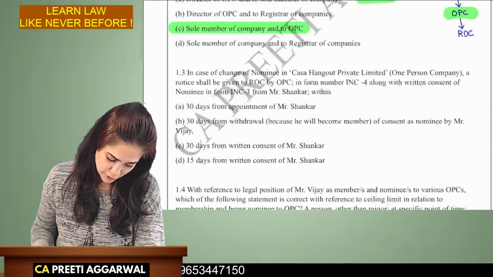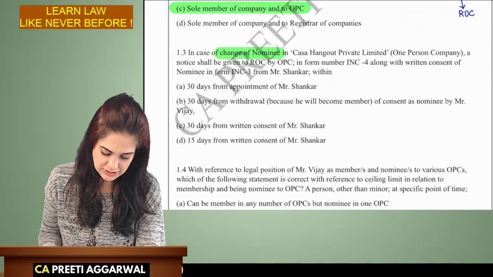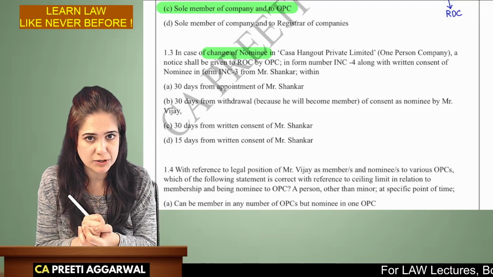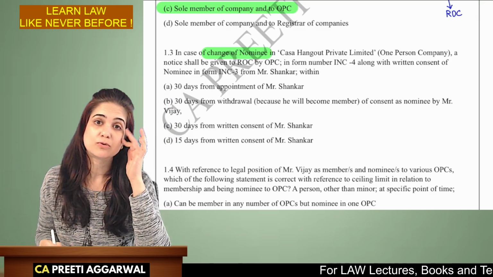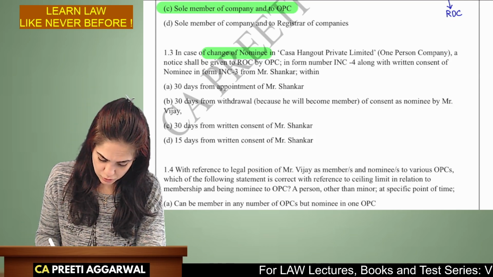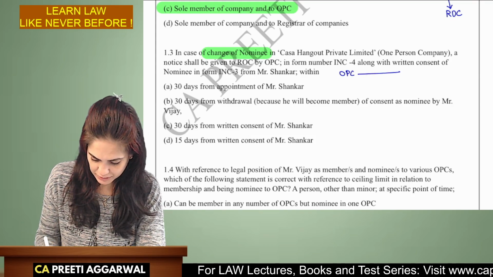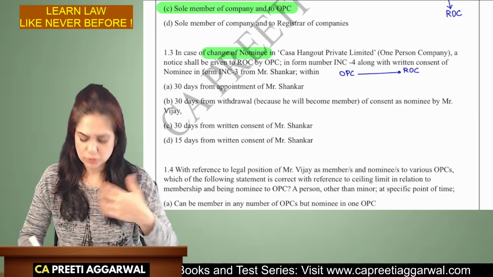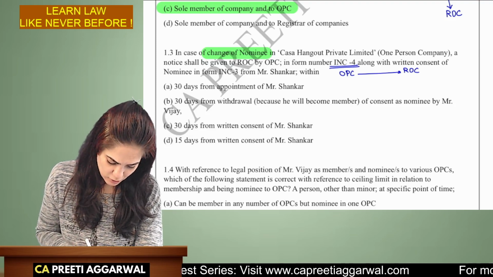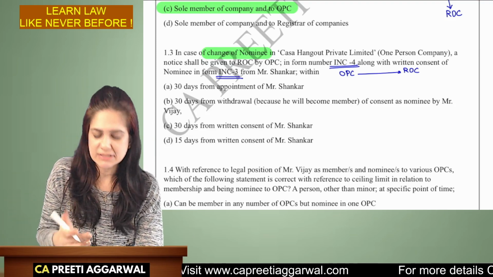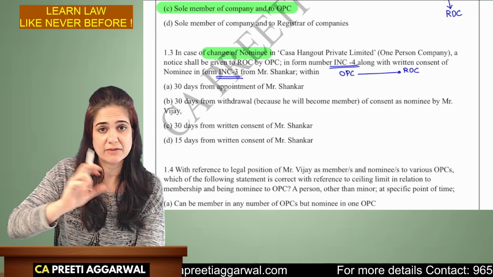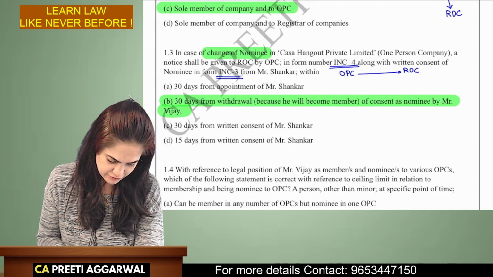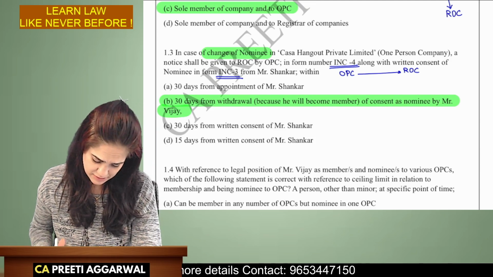In case of change of nominee, if you remember, students, in my lectures I had given you a chart simplifying the provision. My handwritten notes were given to you. Refer that note while you go through this question. So OPC will then give a notice to the ROC informing about the change of the nominee. They will also file form INC 4 and also give the consent of the new nominee in INC 3. Yes, we had given a chart. Please refer that. So within 30 days from the withdrawal, you will have to give the notice. So B is the correct answer.